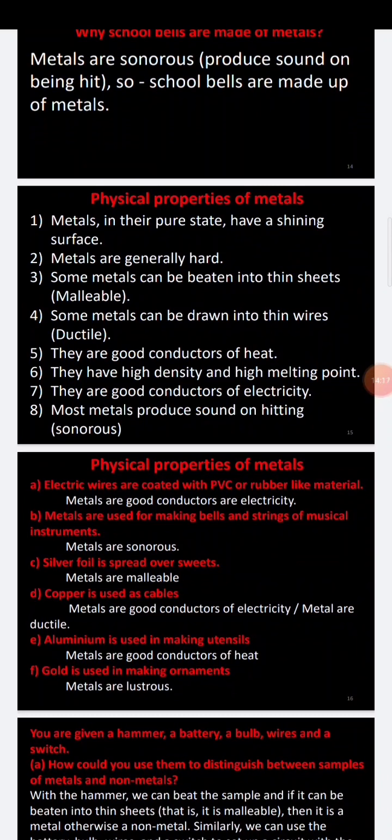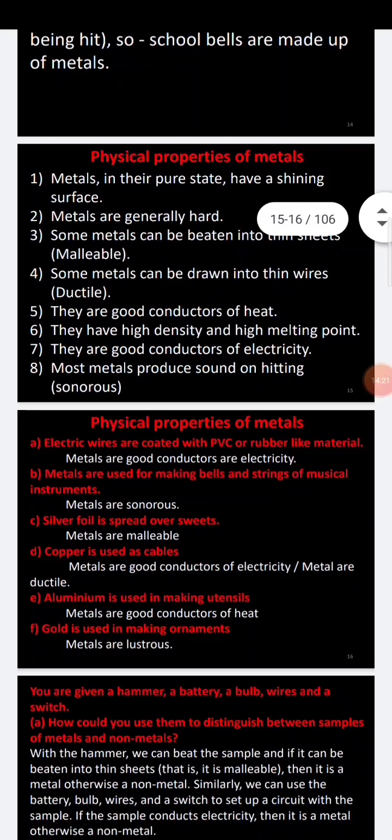Next, metals are used for making bells and strings of musical instruments.